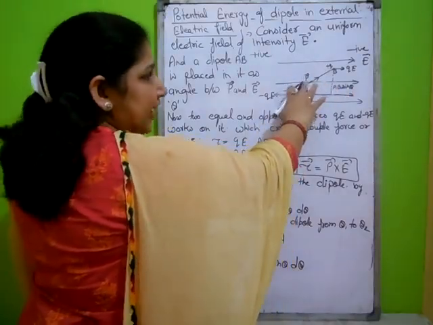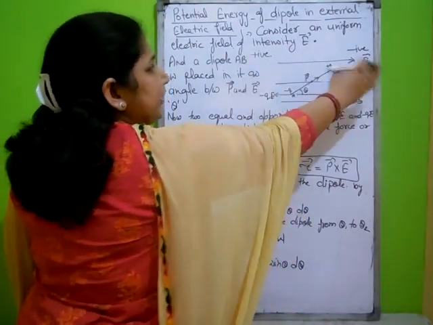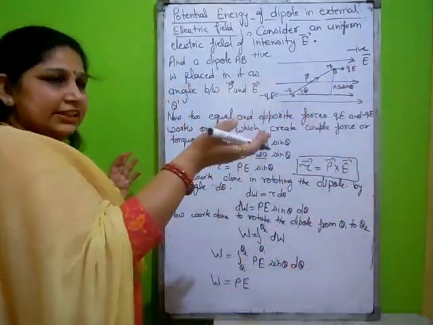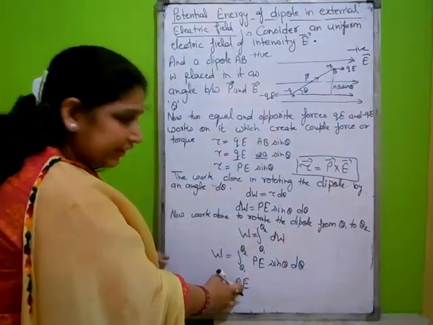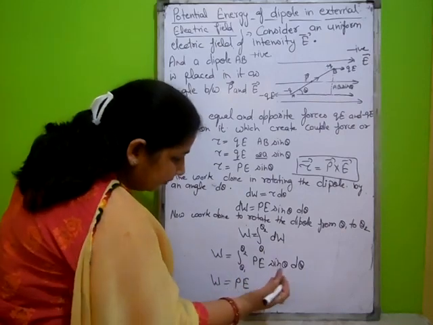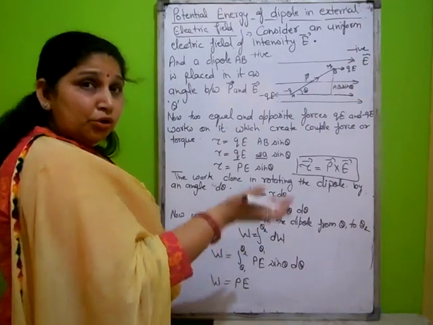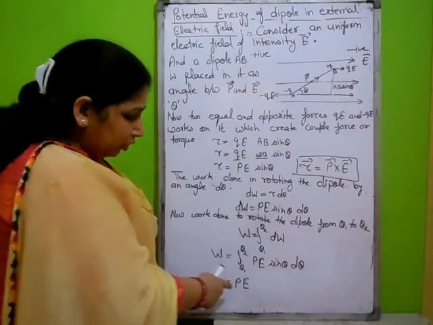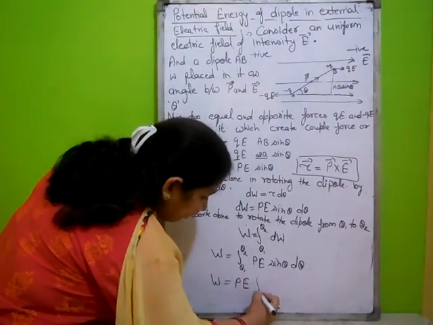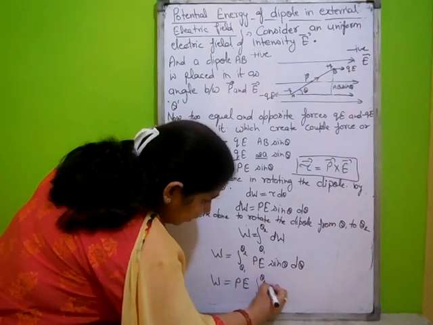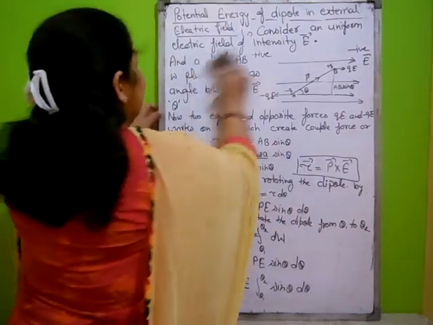Until we change the dipole, p will remain the same. Until the intensity of the uniform external field changes, E will remain the same. That's why p and E are not variable. Both terms are constant, and we put them outside the integration because during rotating both terms remain constant. Then we will integrate sin theta d theta.